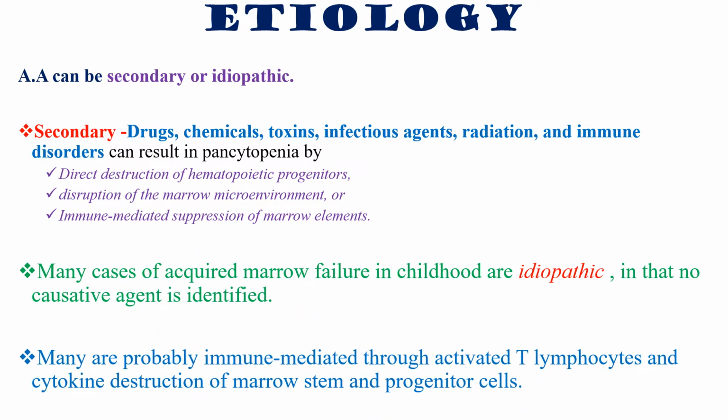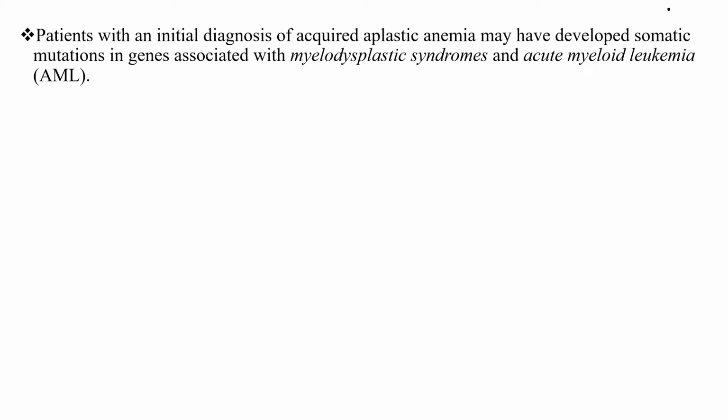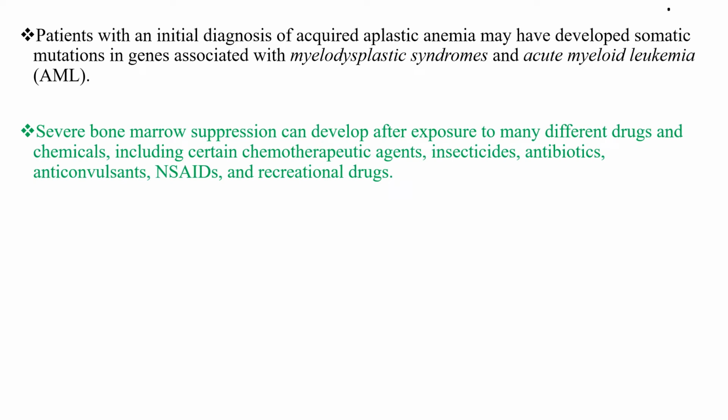Many of those idiopathic ones are probably immune-mediated. So activated T lymphocytes and cytokine destruction of marrow stem and progenitor cells can occur. Patients with an initial diagnosis of acquired aplastic anemia may have developed somatic mutations in genes associated with myelodysplastic syndromes and acute myeloid leukemia.